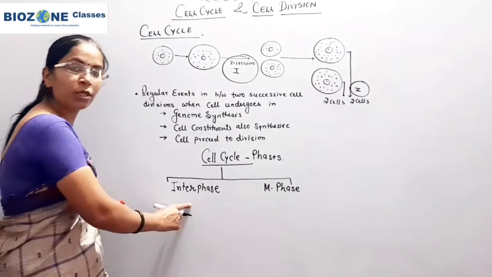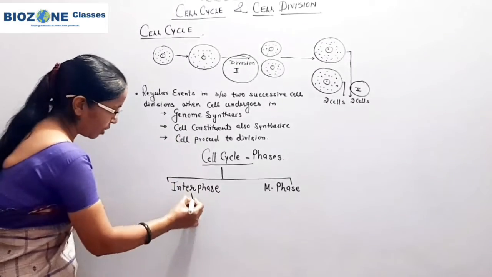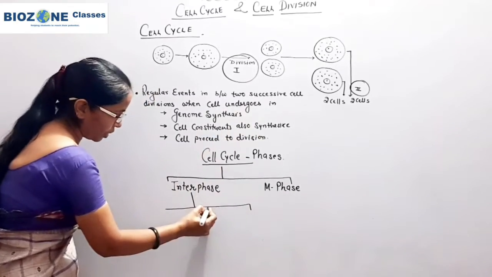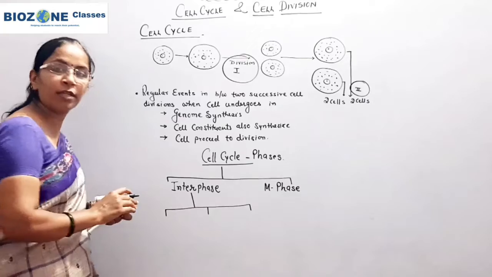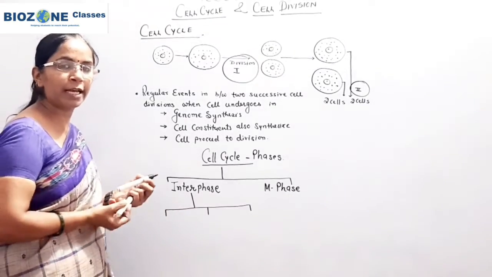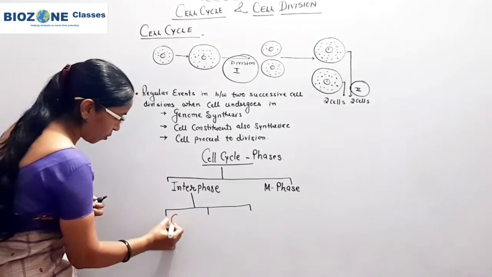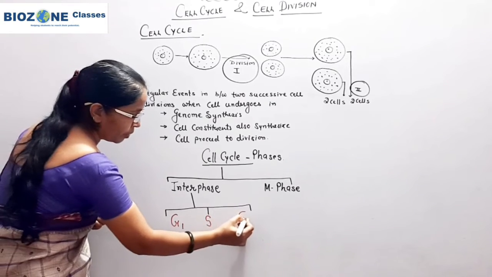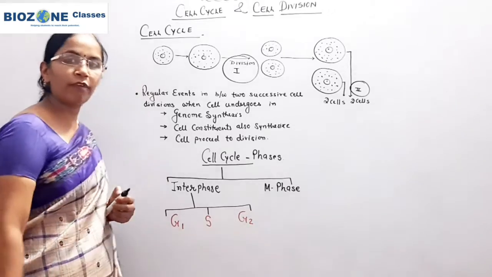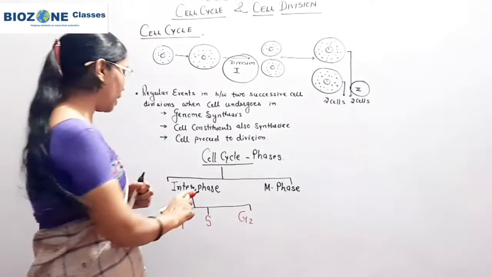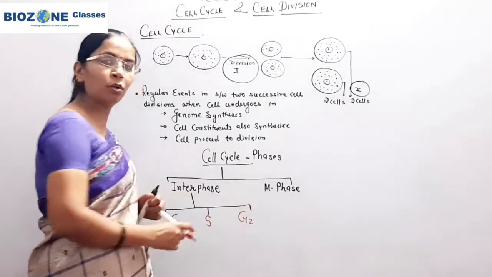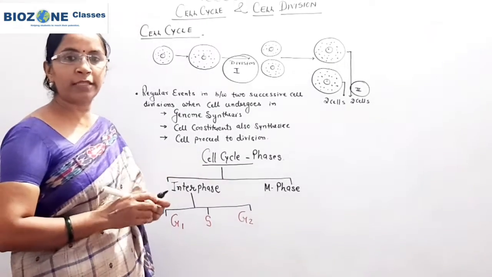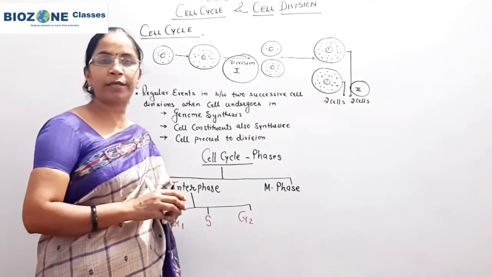Now you see the interphase is further divided into three subphases, which we will study in detail later. These phases are called G1 phase, S phase and G2 phase. So these four phases; mainly the cell cycle is divided into two, interphase and M phase. Interphase is the longest phase.